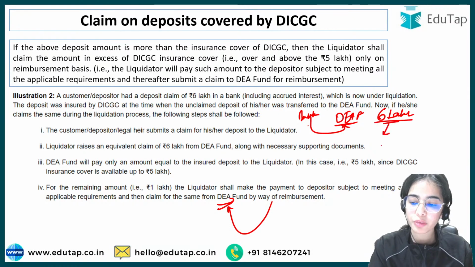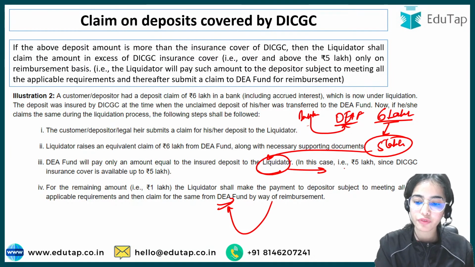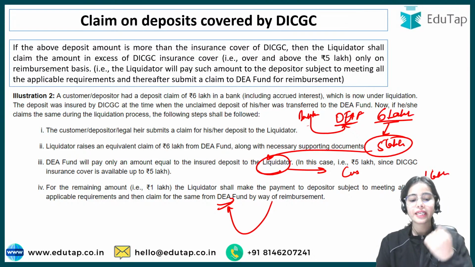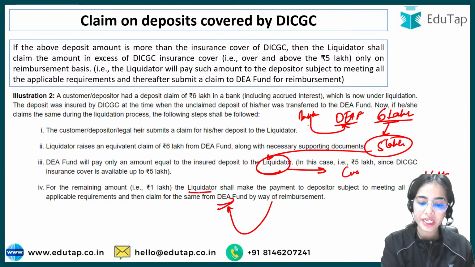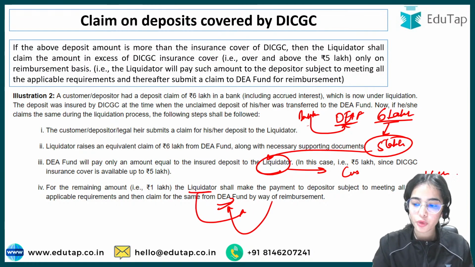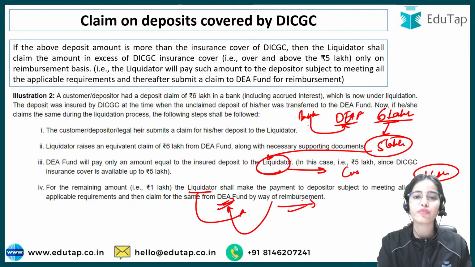So 5 lakh will be directly given to the liquidator to give to the customer. But the 1 lakh rupees, first the liquidator has to pay the customer. Then the liquidator can take the 1 lakh rupees from the DA fund in the form of reimbursement.